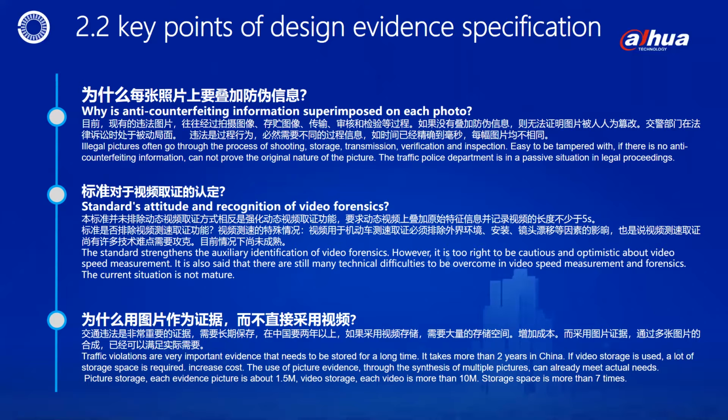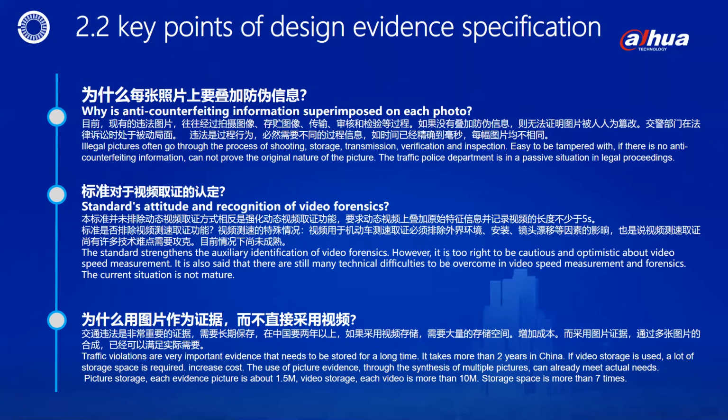6. Why use pictures as evidence instead of video directly? Traffic violations are very important evidence and need to be preserved for a long time. It takes more than 2 years in China. If video storage is used, a large amount of storage space is needed, increasing costs. However, using picture evidence and synthesizing multiple pictures can already meet the actual needs. Picture storage: each evidence picture is about 1.5 megabytes. Video storage: each video is more than 10 megabytes. The storage space is more than 7 times.